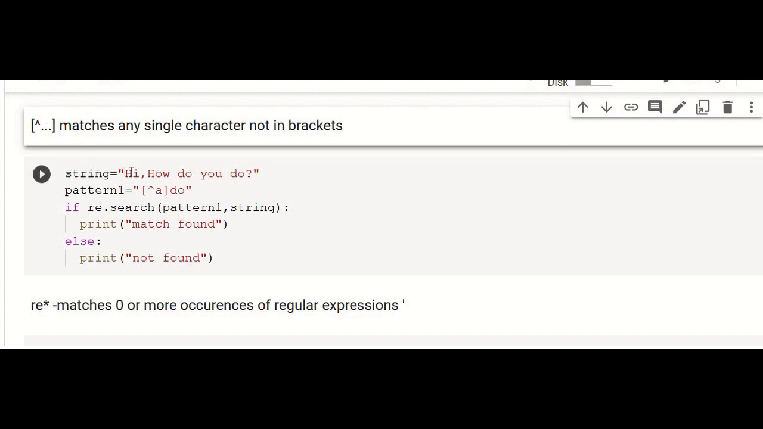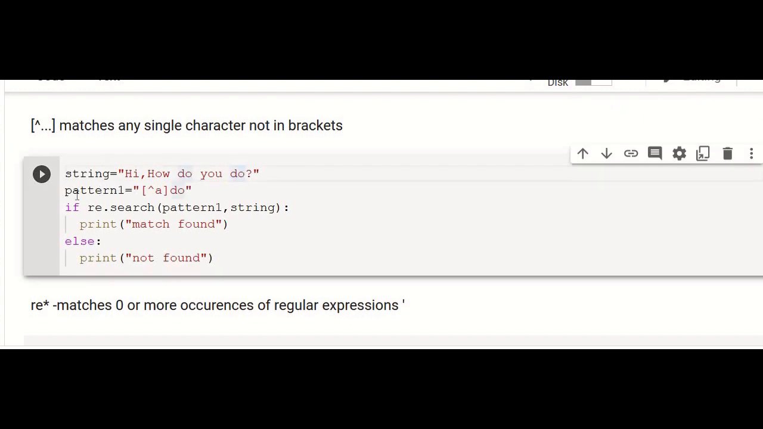So in this example, "hi, how do you do" is given, and the pattern is A within the square bracket, followed by D. That means A should not be present in the string before D. That means before the word "do", you should not have A. Other than A, you can have any character. That is the meaning. And if re.search of pattern 1 comma string, print match found.